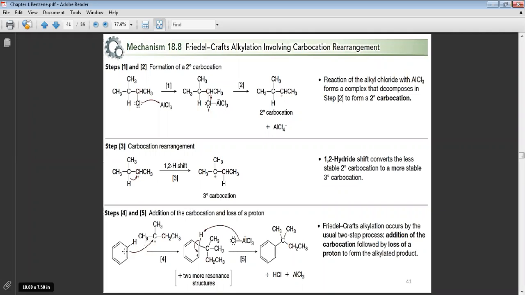Look, the benzene ring, the pi bond, will attack the carbocation carbon to give you the intermediate, and then the nucleophile will remove the proton to give you the aromatic system again, and your product will be this. Okay, don't make a bond from this carbon with this carbon, because we have rearrangement. Okay, because we have rearrangement.